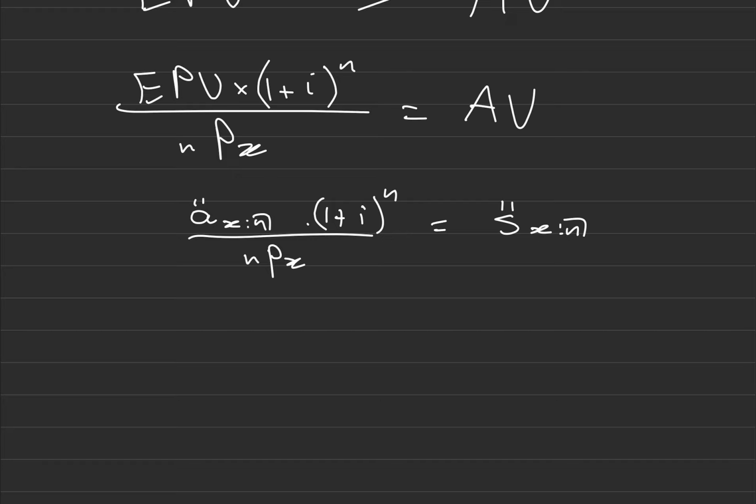I'm still going to speak about this, I haven't forgotten. In our calculations to get this accumulated value, we're actually going to work to the present, and then we're going to take everything forward by this factor.